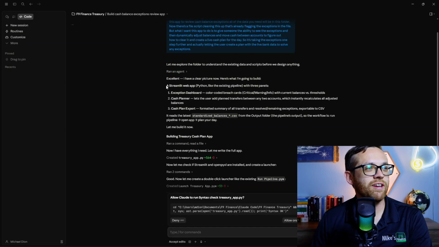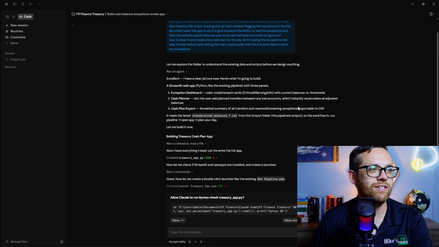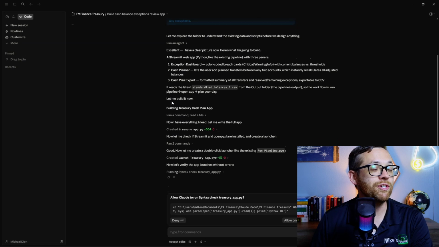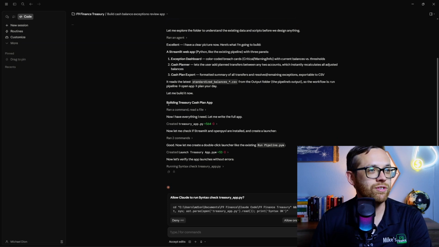So now there's a lot going on here with Claude. It's decided it's going to build a Streamlit web app. We're going to have an exception dashboard. We're going to have a cache planner, and then there's going to be an export that allows you to export your plan to CSV so everyone can work with it. Now it dove right into building, didn't have any questions for us. It's starting to build the app.